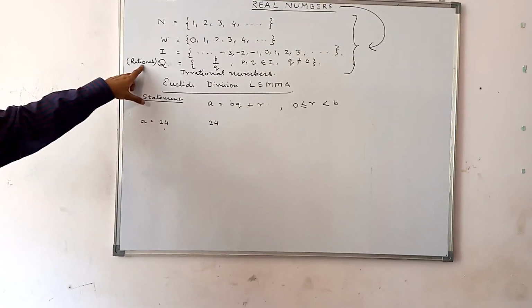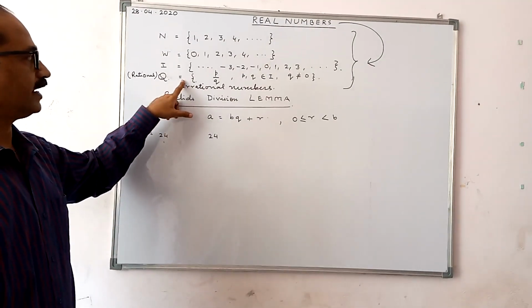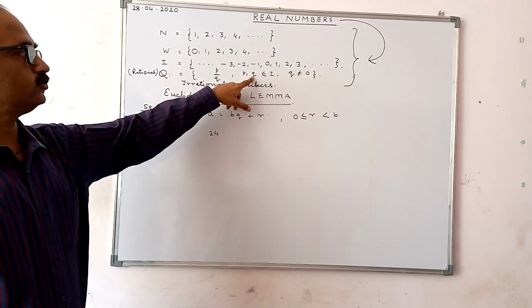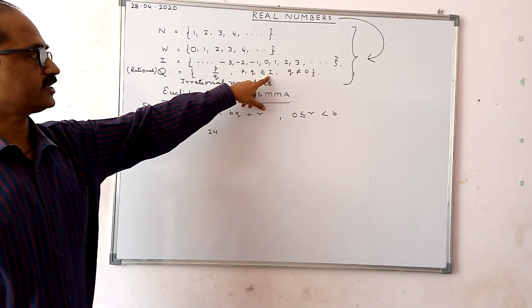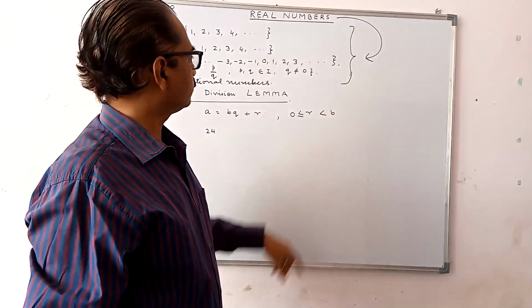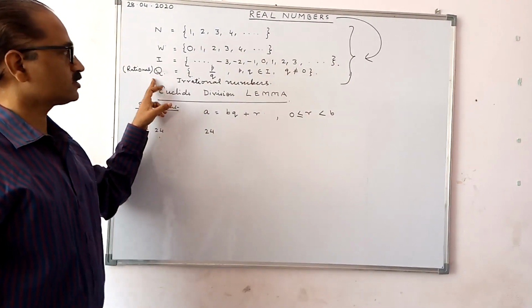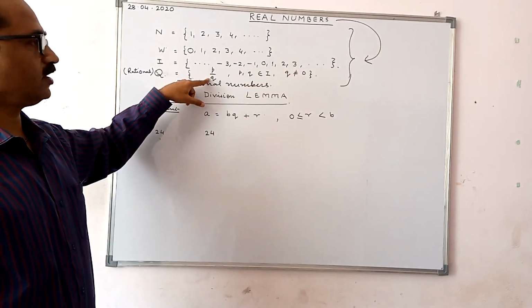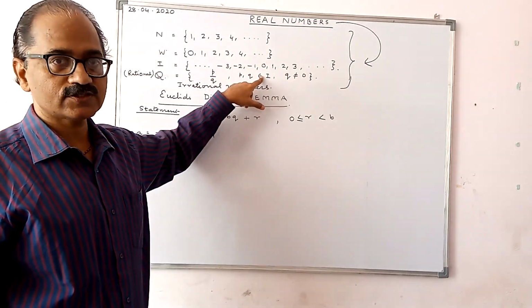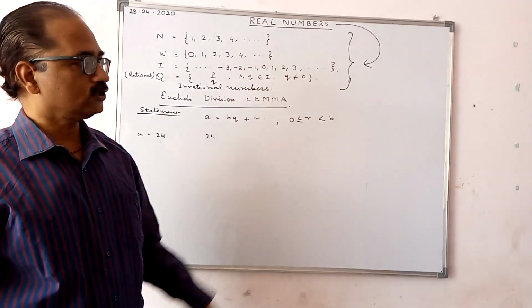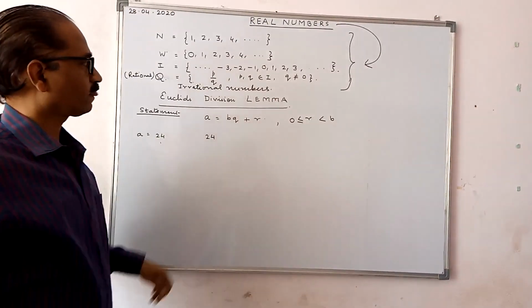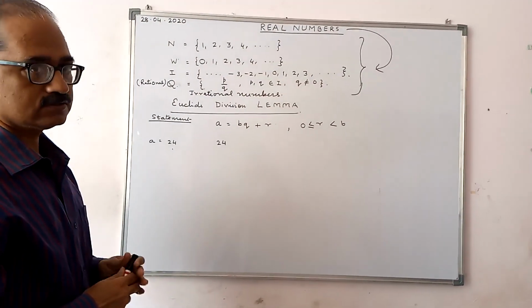Then we have rational numbers, Q, which is equal to p upon q, where p and q both belong to the set of integers and q is not equal to 0. So rational numbers are those numbers which can be expressed in the form p upon q, where p and q both belong to the set of integers and q is not equal to 0. So this is called rational numbers.